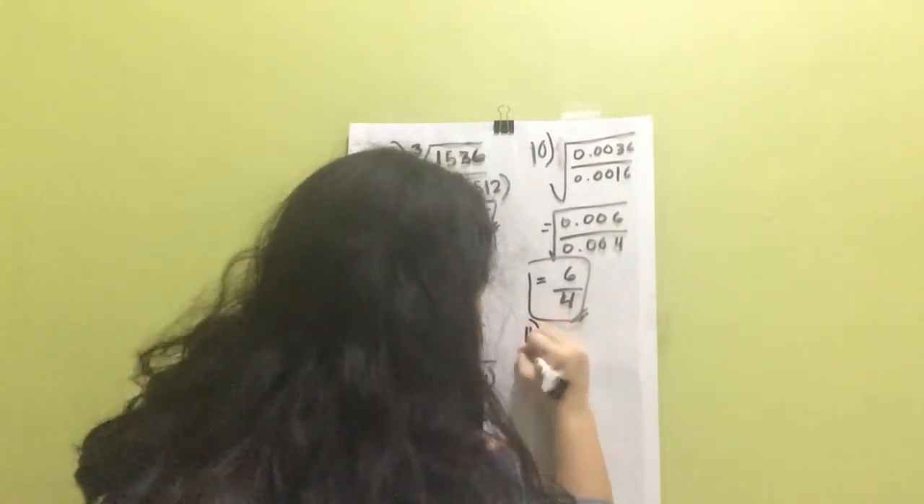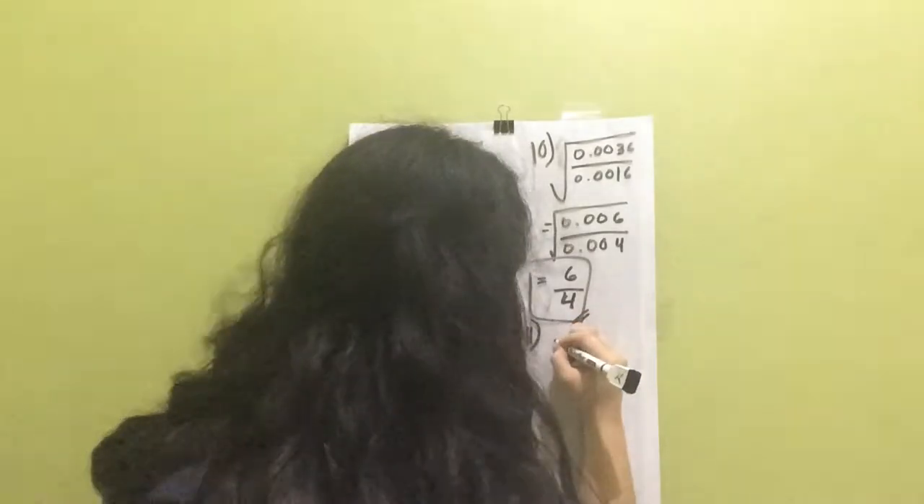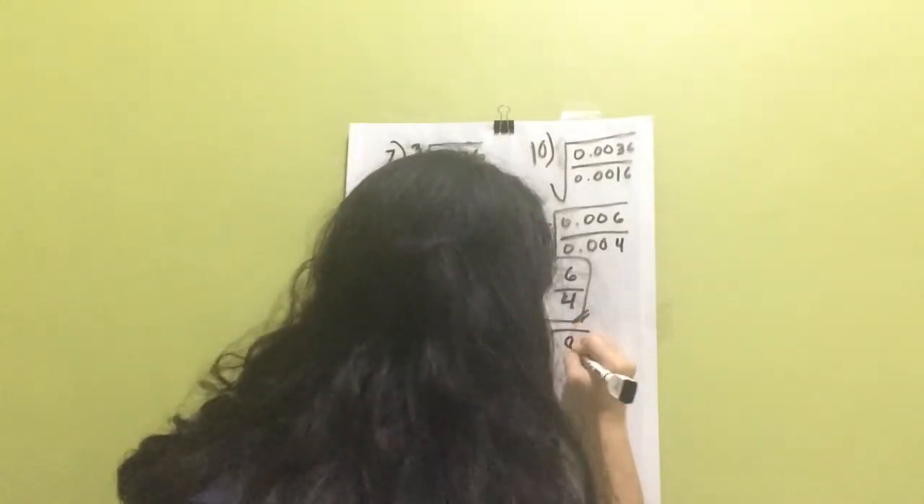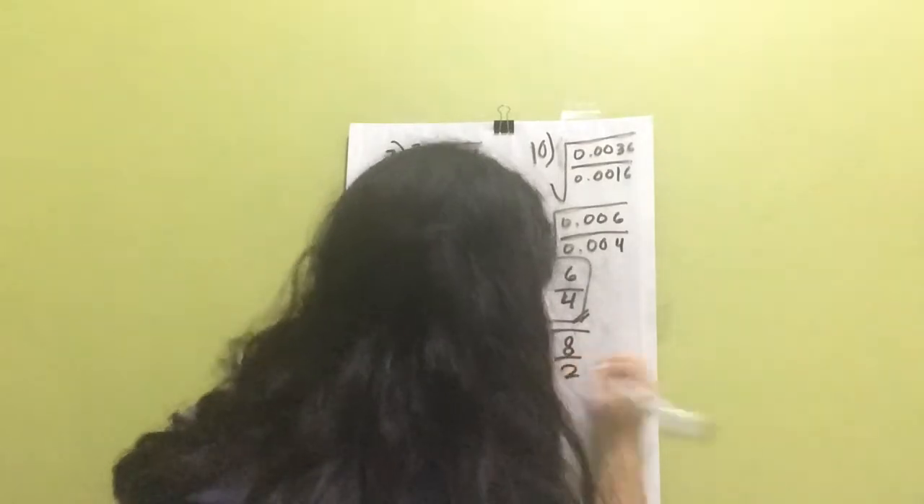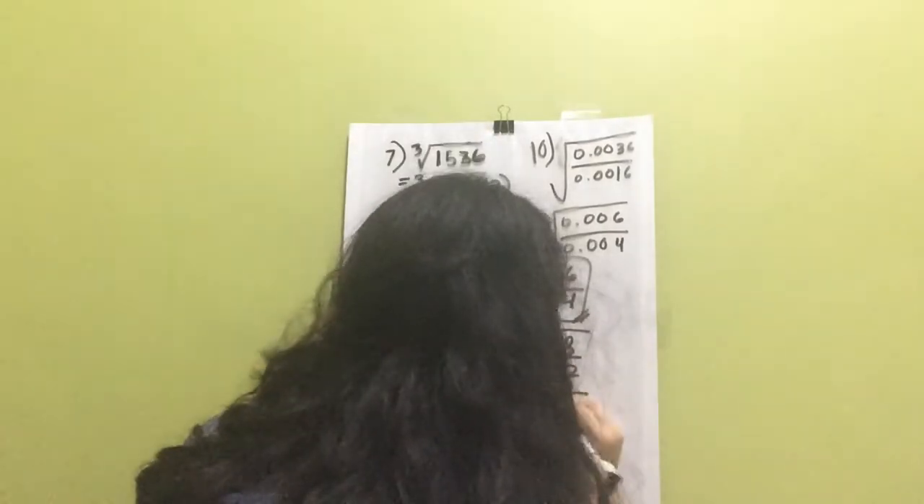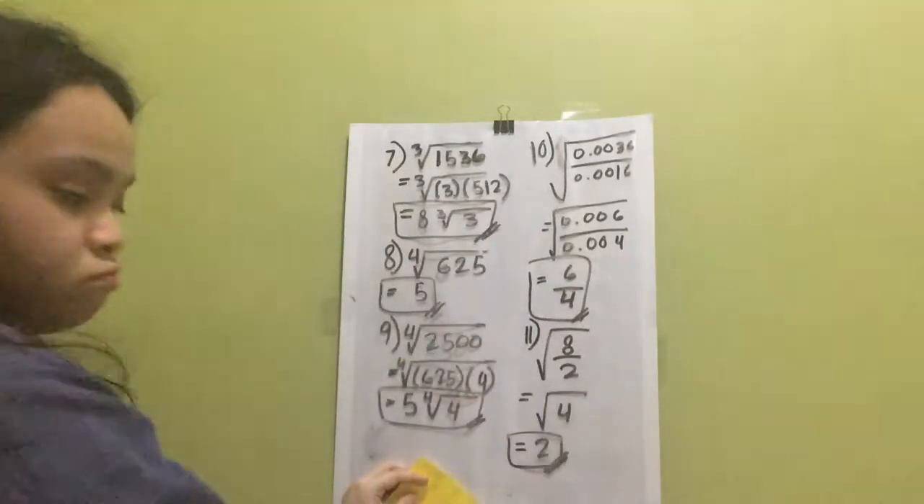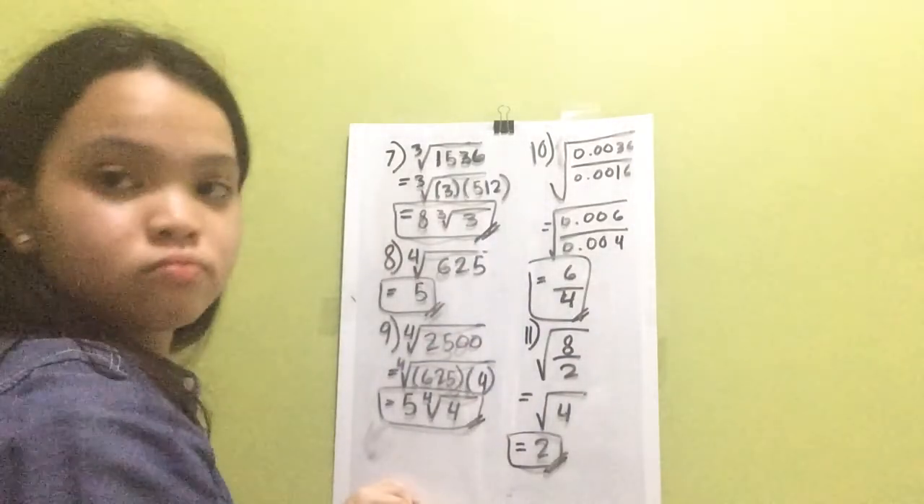11. Square root of 8 over 2 is equals to square root of 4. Since 4 is a perfect square, you can take the square root directly, which will give you the answer of equals to 2.